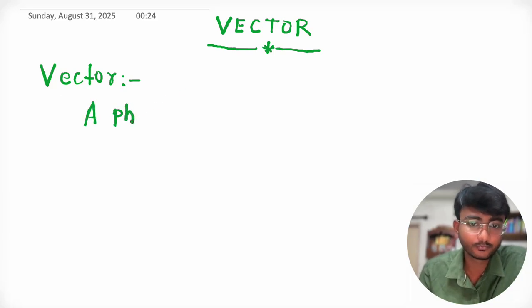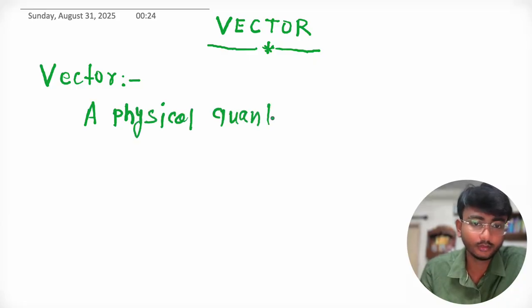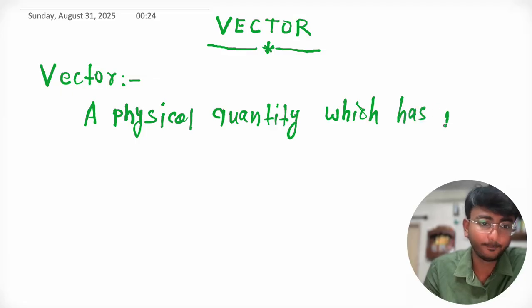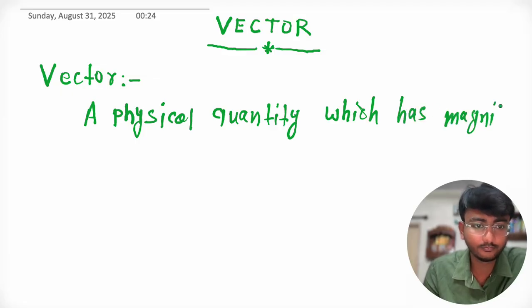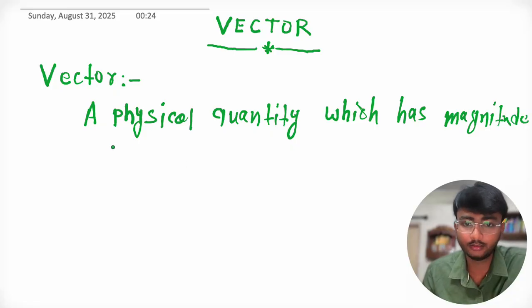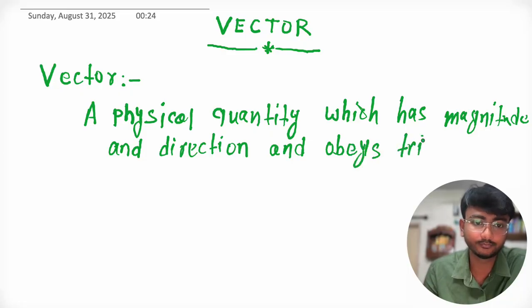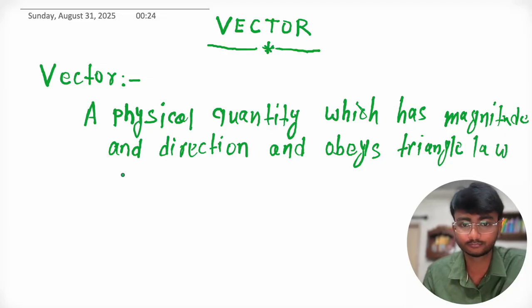What is a vector? A physical quantity which has magnitude and direction and obeys the triangle law of addition.